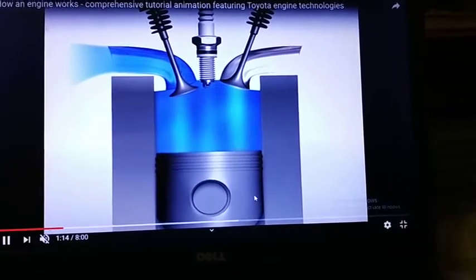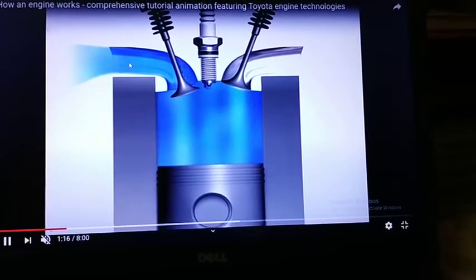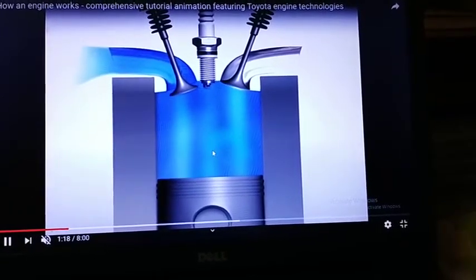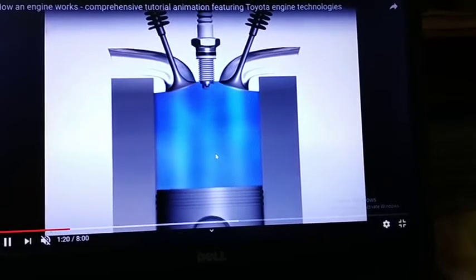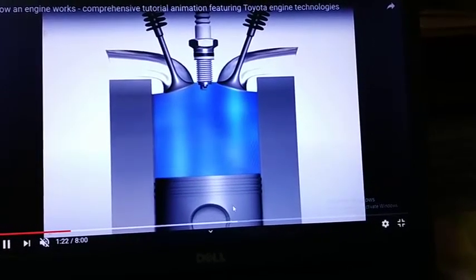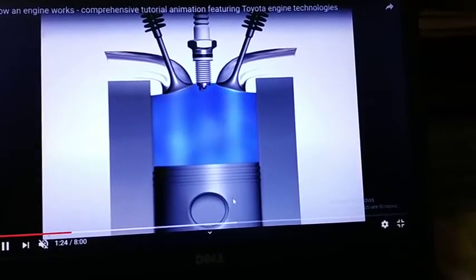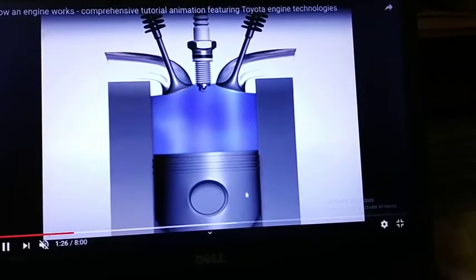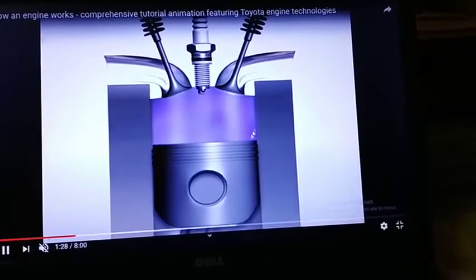So the piston is moving TDC to BDC, and the air-fuel mixture, blue color, is entering into the cylinder. In the compression stroke, the second stroke, the piston moves from BDC to TDC. So now the piston is moving BDC to TDC.